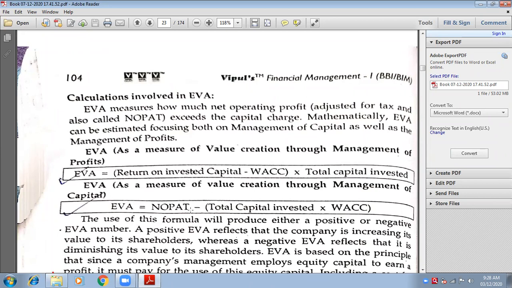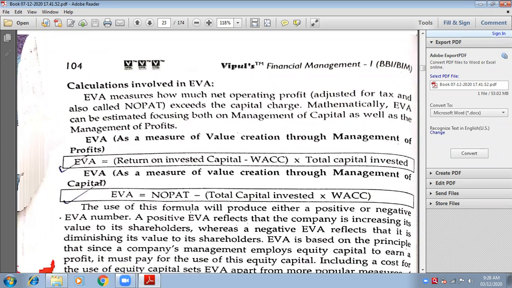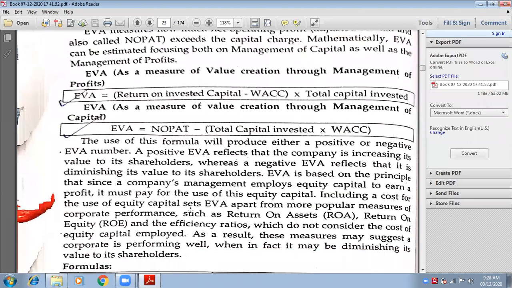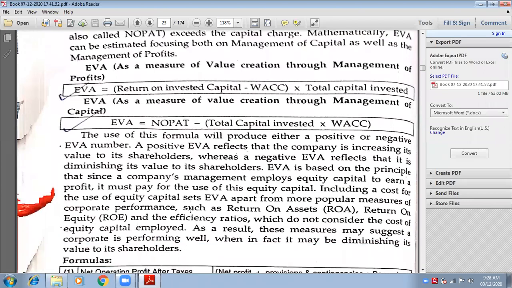There is no value addition. There is a decrease in the value of the company in the market. Okay, so basically that is known as EVA.